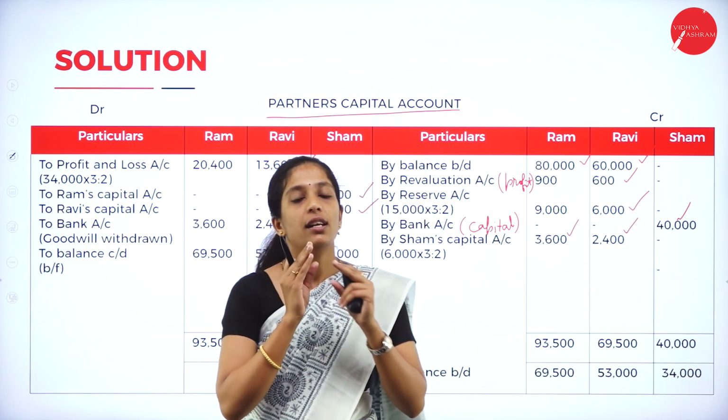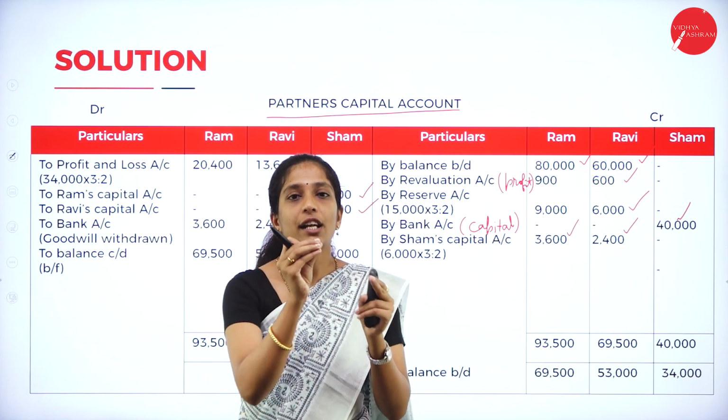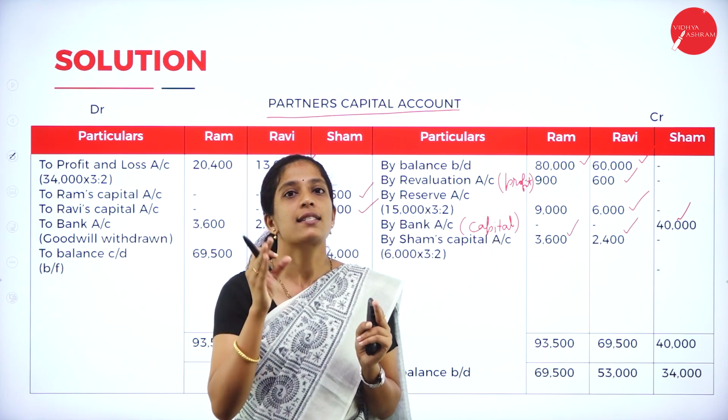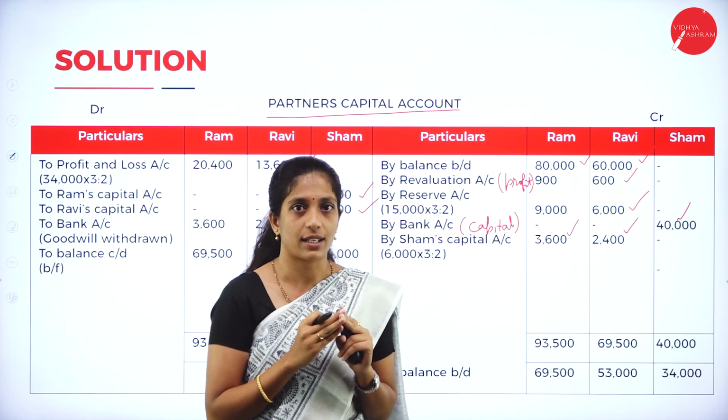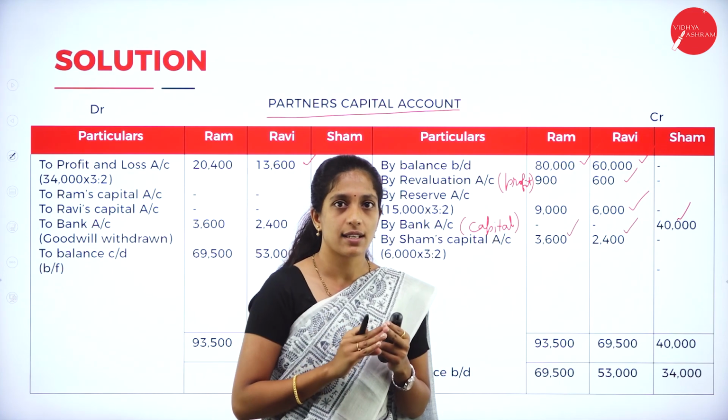Clear? First you will take the share of the new partner, then you will distribute that share in their sacrifice ratio among old partners. Clear? And the journal entry remains the same.